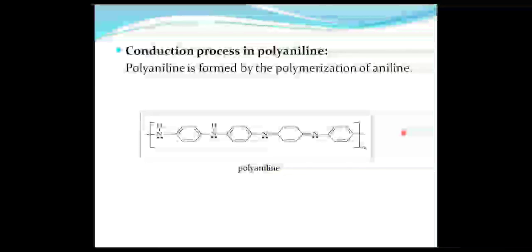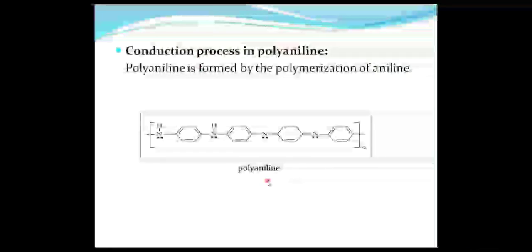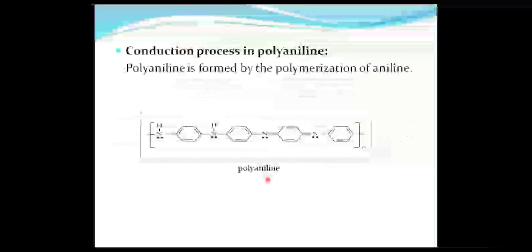Okay, listen carefully. Polyacetylene is a conducting polymer and polyaniline is a conducting polymer. I'm repeating: polyaniline is a conducting polymer and polyacetylene is also known to be a conducting polymer. So, next.